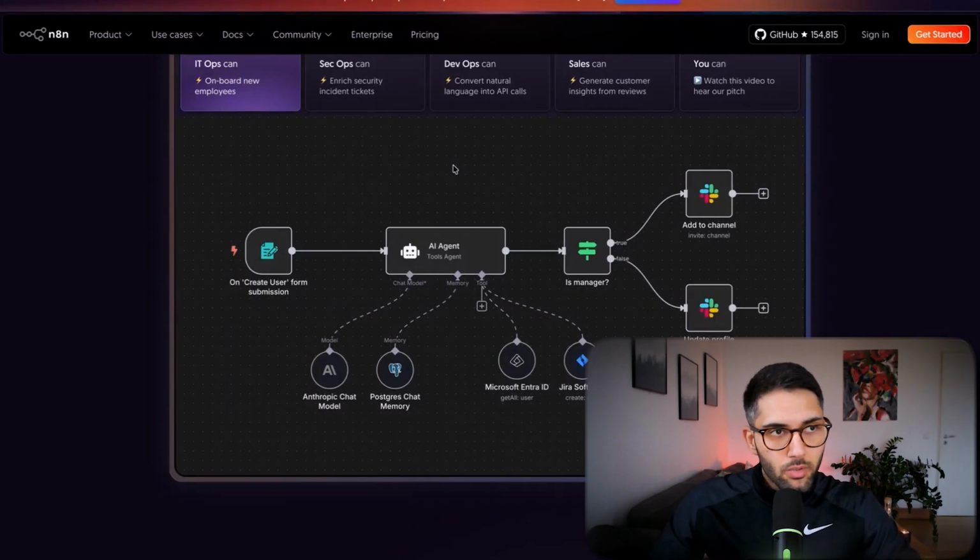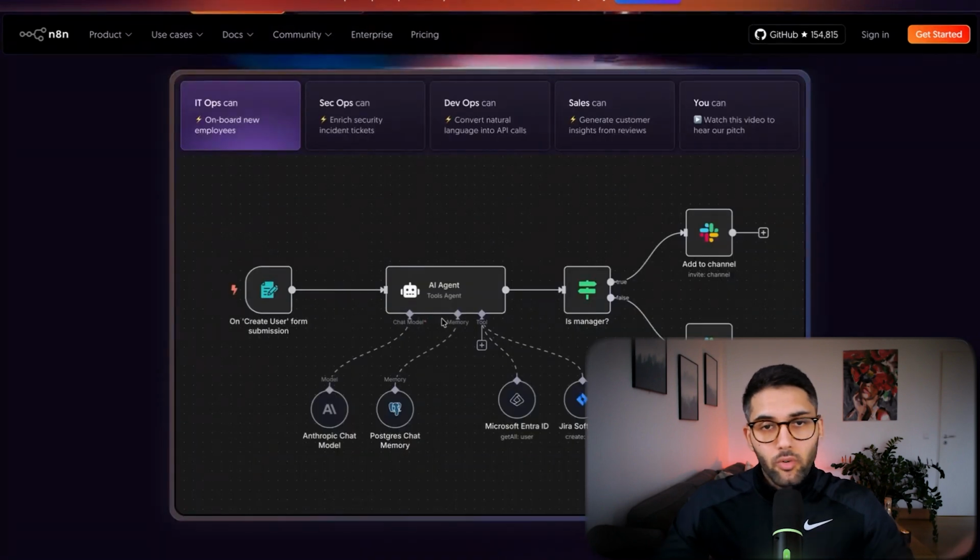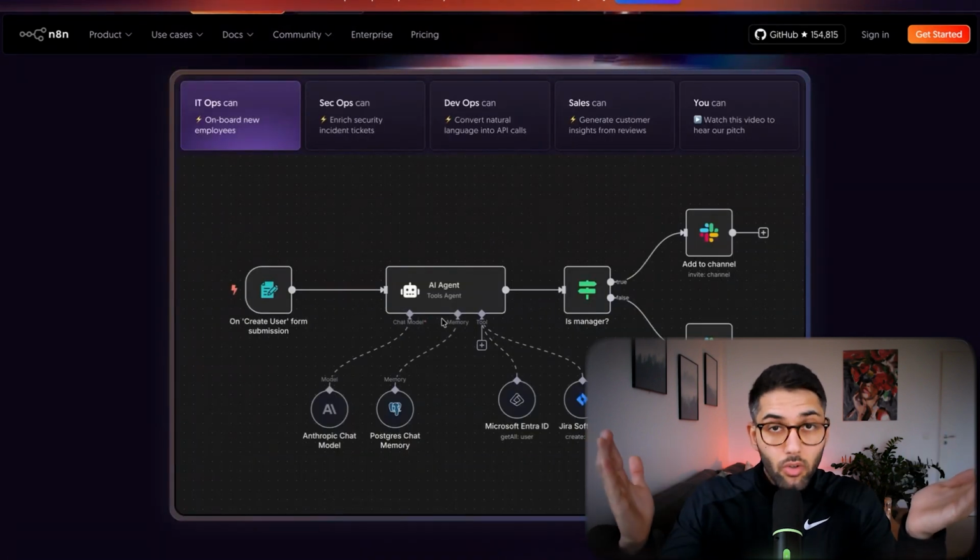Think of it as your marketing manager or any other personnel in your company that can do specific tasks. They can send information over multiple software, they can strategize, they can think, and they can be connected to different applications. For example, Slack, they can be connected to Jira, and they can perform certain tasks to some degree autonomously.